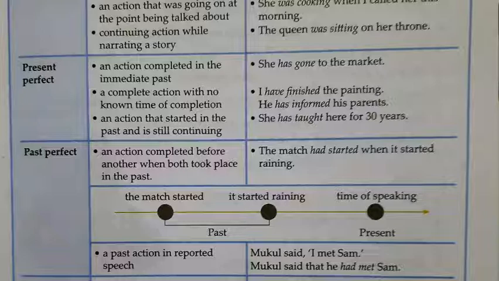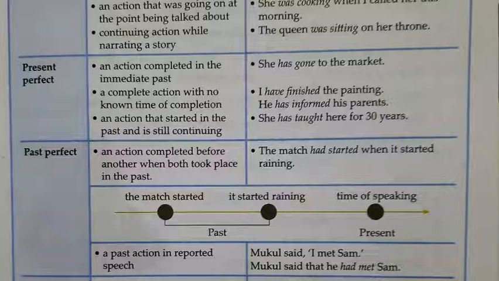Okay. Then a past action in reported speech. In indirect speech, to indicate the past action, we use past perfect tense. Mukul said, I met Sam. So it will be changed into indirect speech or reported speech in this way: Mukul said that he had met Sam.